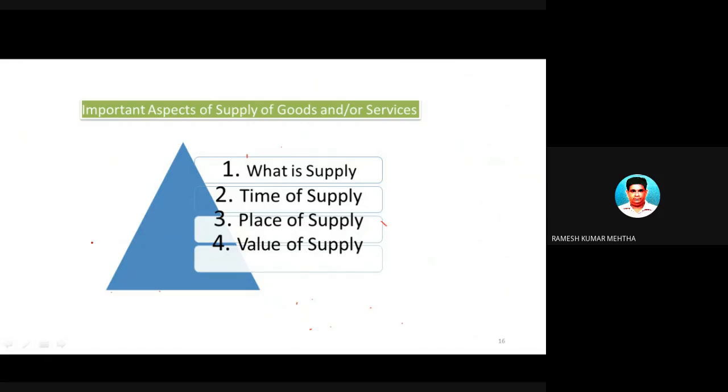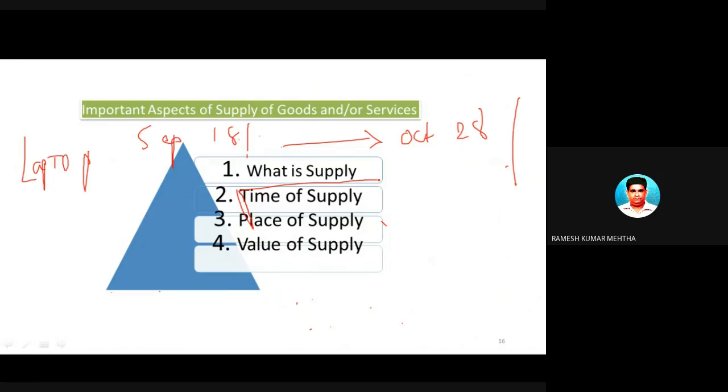Now, supposing that a laptop was sold in September, the rate of GST is 18%, but the government has changed the GST rate in the month of October to 28%. Okay, because there is every possibility that the GST rates can be changed by the government depending upon the economic situation and the need of the hour. So in this particular case, which is time of supply, let's understand the importance of time of supply with the following example.